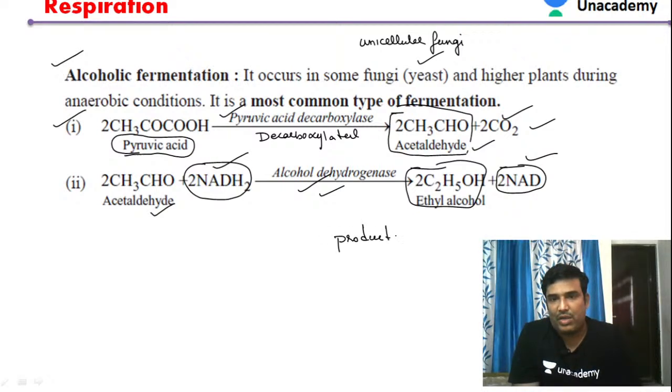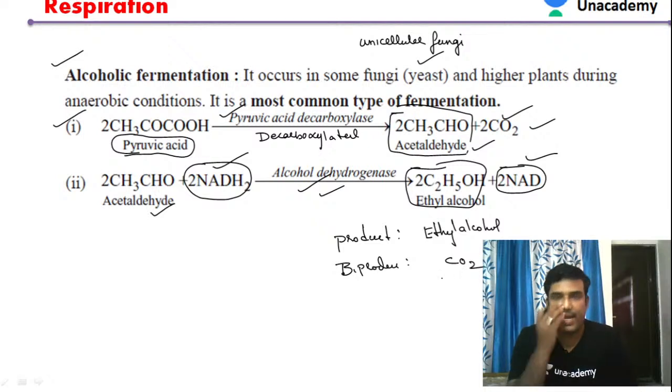The major product in alcoholic fermentation is ethyl alcohol, and the byproduct is carbon dioxide. So like this, in alcoholic fermentation, the major product is ethyl alcohol and the byproduct is carbon dioxide, and one decarboxylation reaction takes place. The organism that is involved in alcoholic fermentation is yeast.